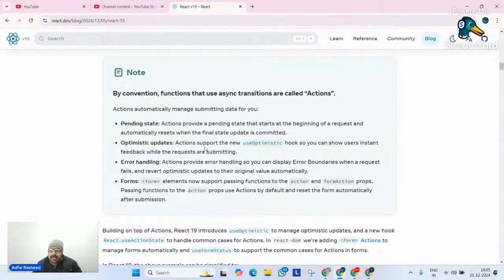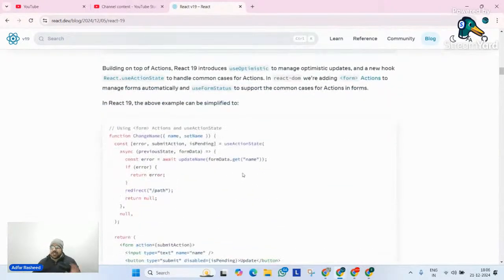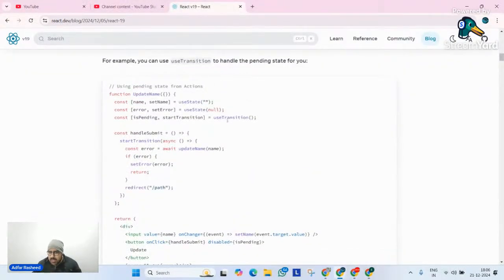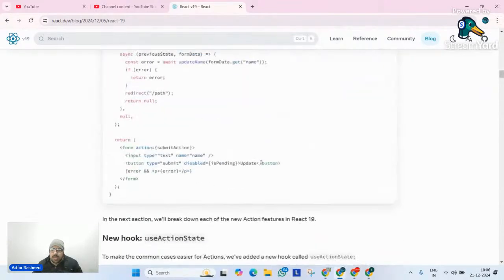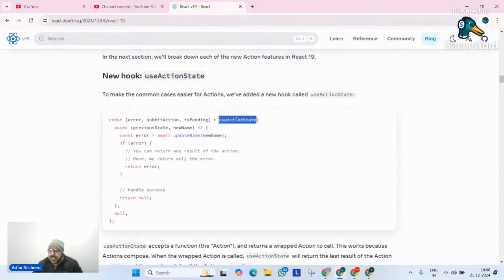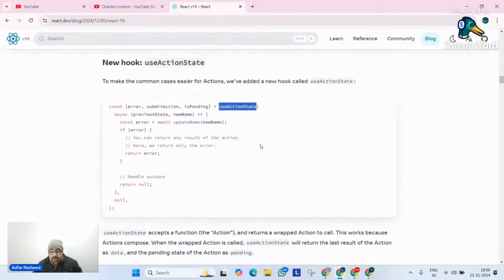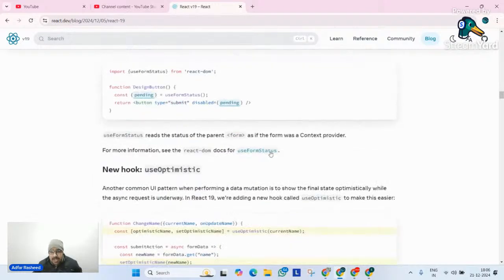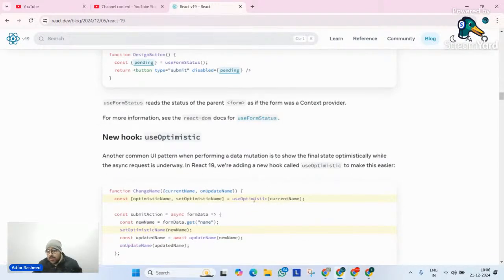What do I mean by that? There are a few changes. There are a few new hooks that have been launched. Number one is useTransition, which we are going to discuss in today's class. Number two is useActionState, another hook which we are going to discuss in today's class. And there are some changes that have been implemented on refs, which we are going to discuss. And also we are going to discuss another hook called useOptimistic.